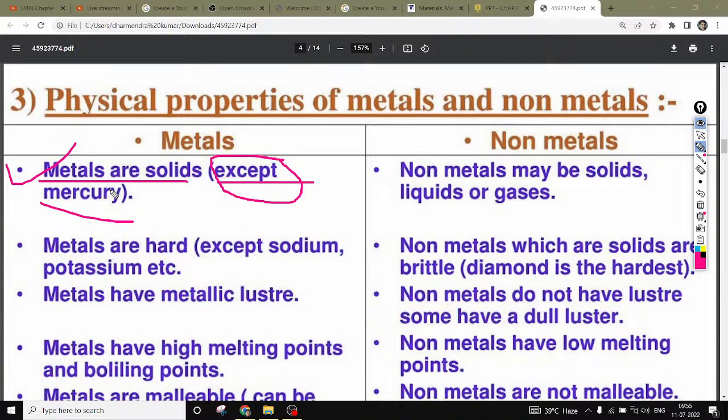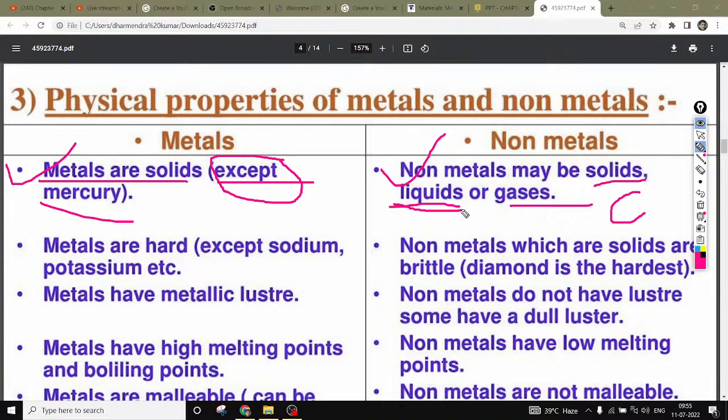In the clinical thermometer. And non-metals may be solid, liquid or gas, right? So non-metals can exist in three states, right? It could be solid, liquid, gas, right? For example, carbon, right? Carbon is generally a non-metal, right? But if you go for allotropes of carbon, there is graphite, right? Graphite is lustrous like a metal, and it can conduct electricity, right? So carbon is generally considered a non-metal, and it is in the solid form.